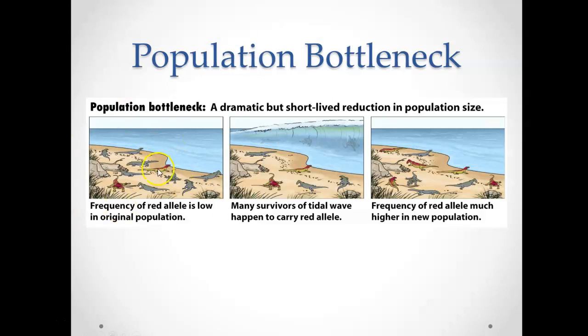So let's go back to our lizards. And now we have a tidal wave that comes. And the tidal wave happens to wipe out almost all of the gray lizards. And there are very few gray lizards left. So in our new population, again, the red allele becomes a much bigger part of the population because we lost so many of these gray lizards. Okay, so again, that would be a population bottleneck.